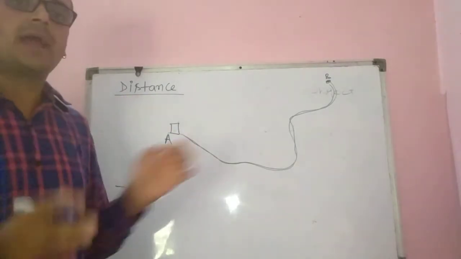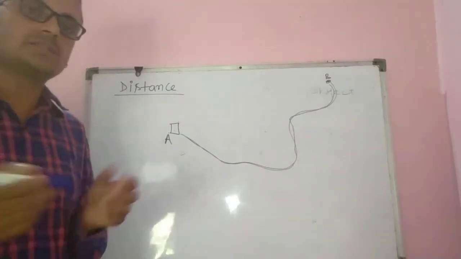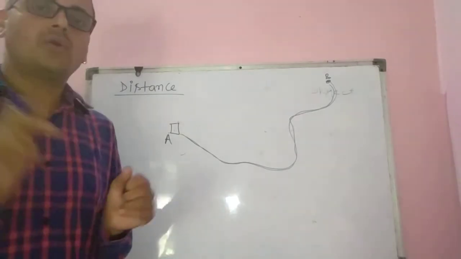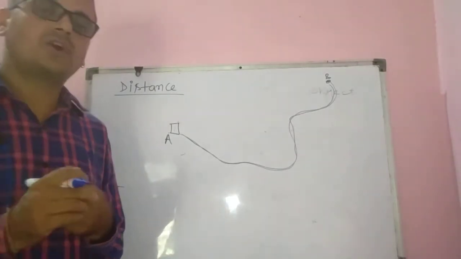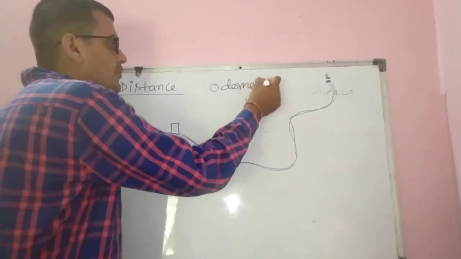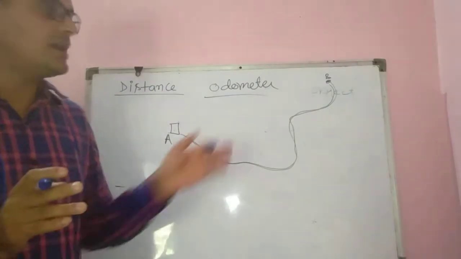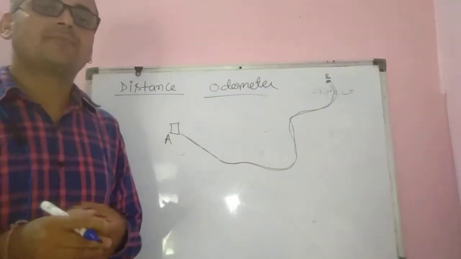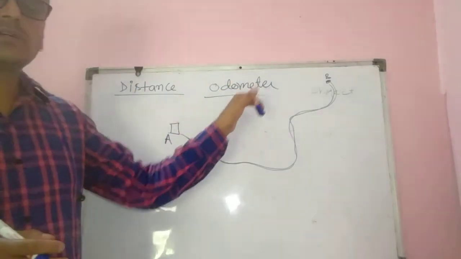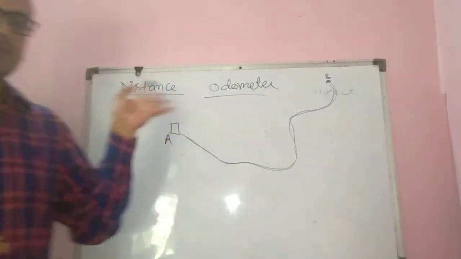These are the points for distance. And one more thing, in our vehicle system a device is used that is called an odometer, which is fixed in the dashboard of the car. It is used to measure the distance traveled by the car. So this one is very easy.